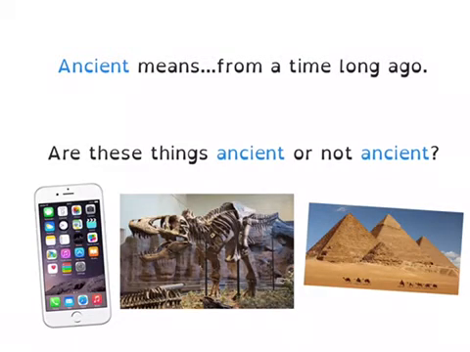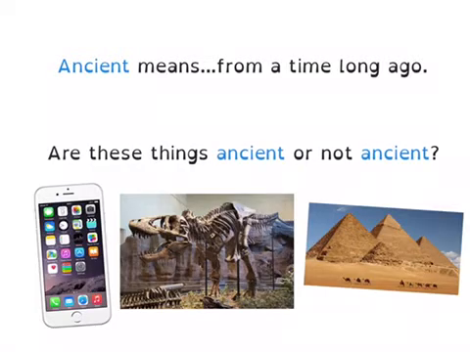Ancient means from a time long ago. From a time long ago. So I want you to think about, are these things ancient or not ancient? So I have a few pictures here. One of them would be an iPhone. Is this from a time long ago, or would this be something that is recent? We would say that an iPhone is definitely not ancient because it is from current time. It's not from long ago.